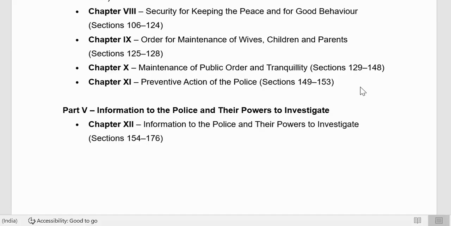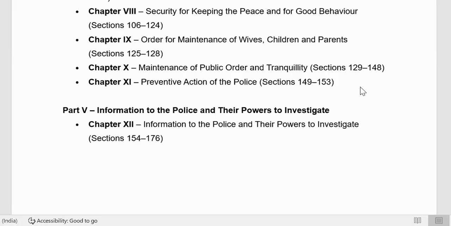Then information to police, and their power to investigate is also, you can answer. So this is chapter 11. Okay, preventive action of police. So there are some concept based things. Just go through that once, sections 149 to 153 of CrPC and related sections 168 to 172 in BNSS. Okay.